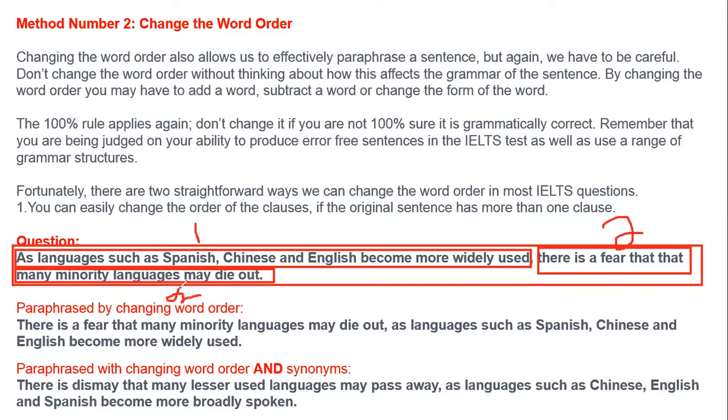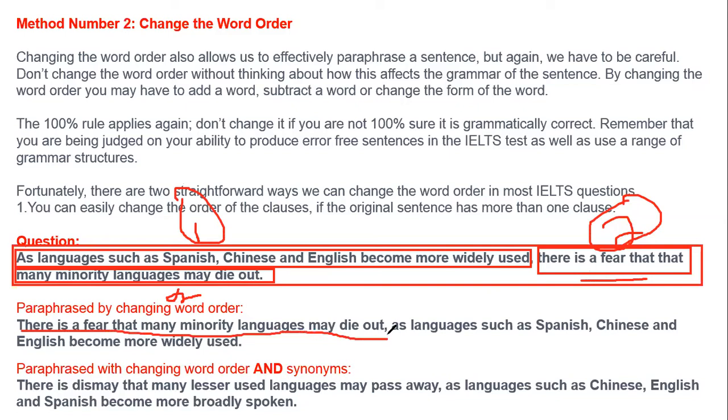So now what I want to do is, first I want to take the second part, bring it to the beginning, and then go with part 1 and write it down later on. Let's take this part first: there is a fear that many minority languages may die out.